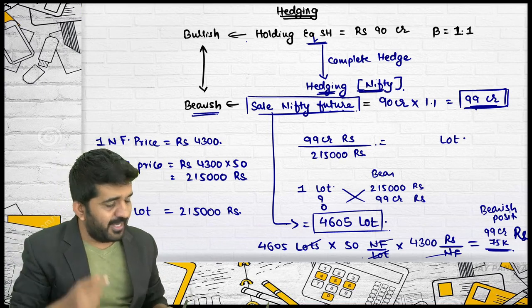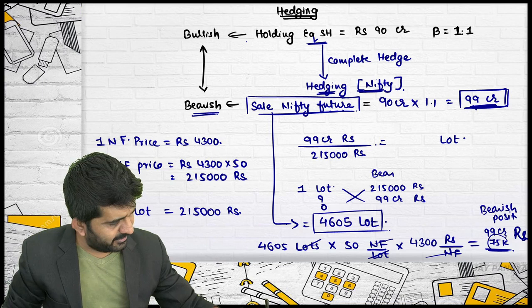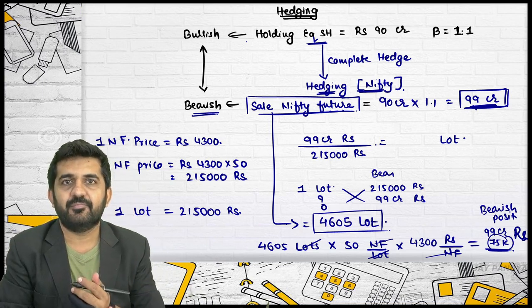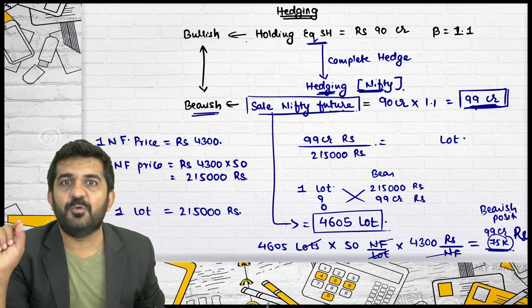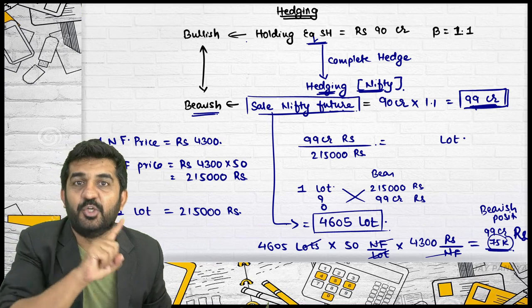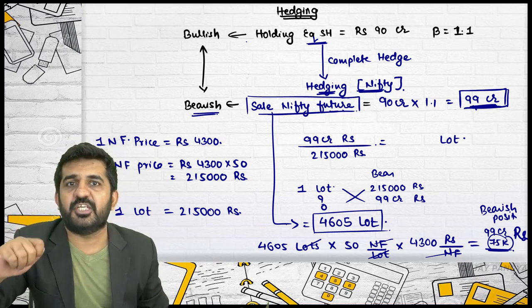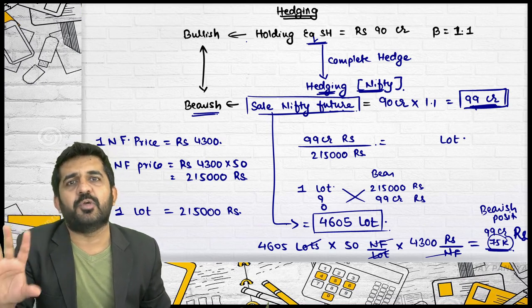Sorry. My question is, I was hedging 99 crore rupees. Where did the 75,000 come from? How has my exposure increased? Due to rounding off. Because the futures are not available in one unit. They are available in one lot. So you cannot purchase 20 or sell 25 Nifty futures. Minimum what you can sell is 50.